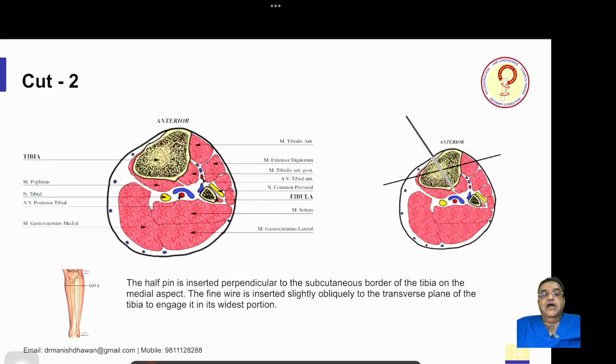Now coming to cut number 2, the half pin is inserted perpendicular to subcutaneous border of tibia on the medial aspect. So it is basically skin and bone, there are no muscles, you can put it directly. The wire is then inserted slightly obliquely to the transverse plane of the tibia to engage its widest portion. So this is the standard assembly for the cut 2.